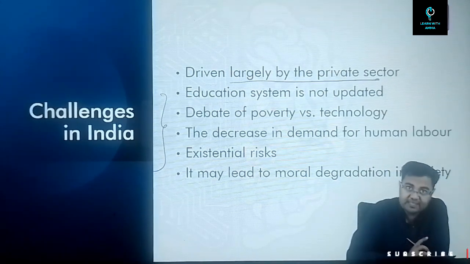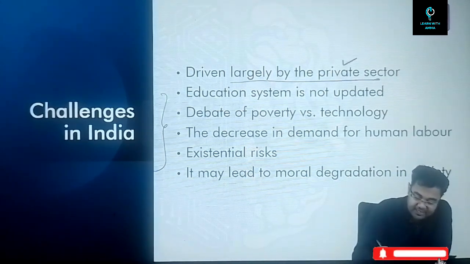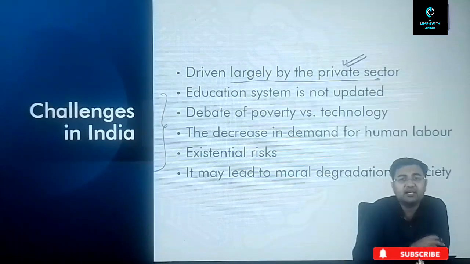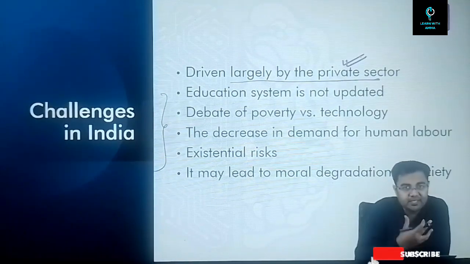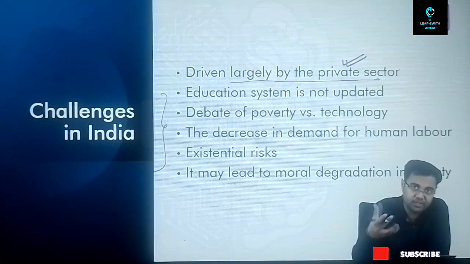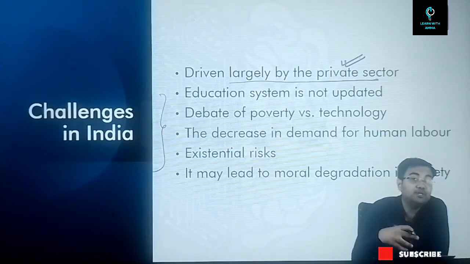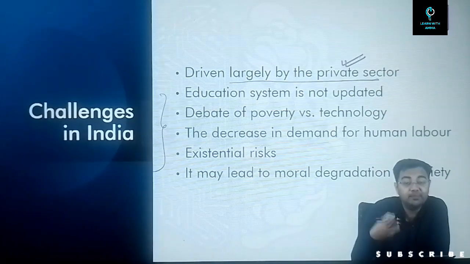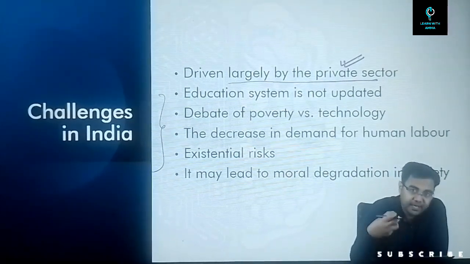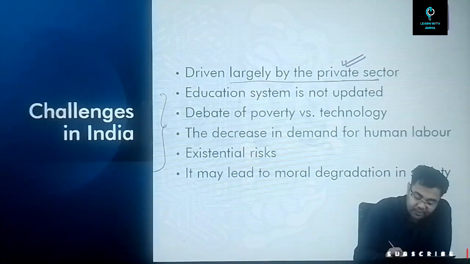So this is one of the biggest challenges today, that it is largely driven by the private sector, and wherever it is required by some company, some sector, we have seen that they are employing artificial intelligence. But there needs to be a major policy shift so that artificial intelligence can be deeply ingrained in various sectors in India.